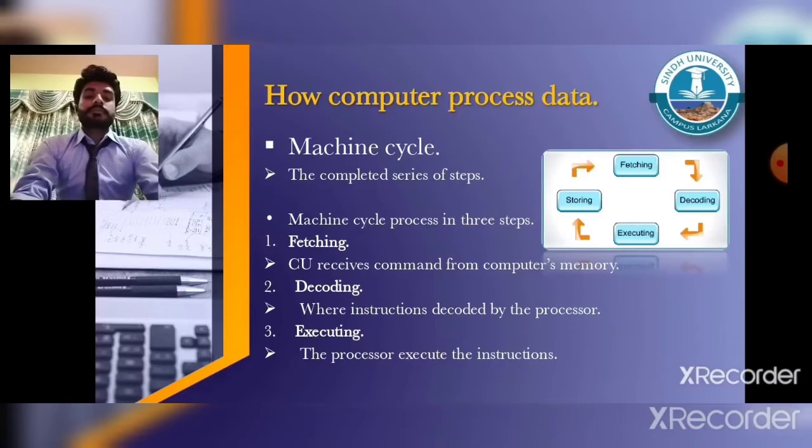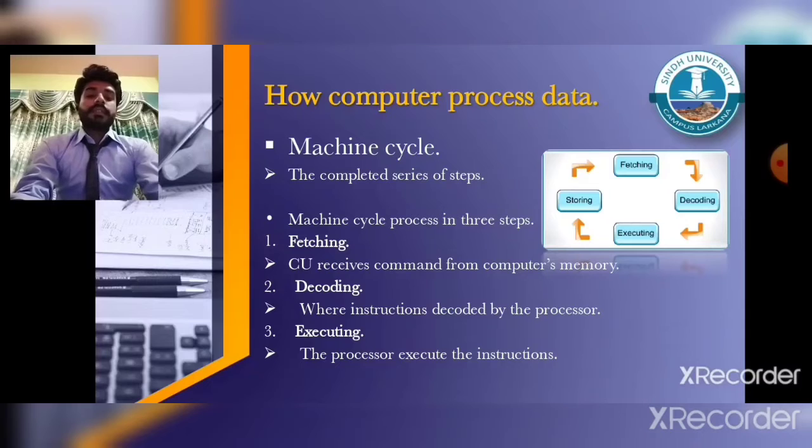decoding. In this step, instructions are decoded by the processor, meaning what instructions came to memory from registers, and the processor processes or decodes them. Then the processor starts performing the calculation.